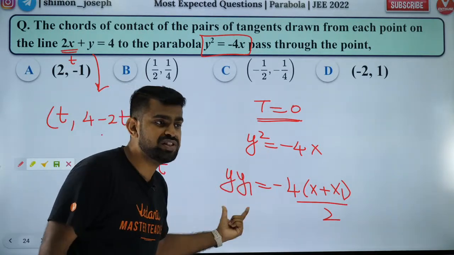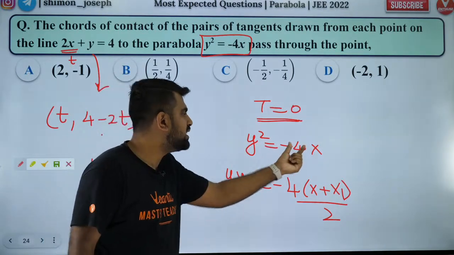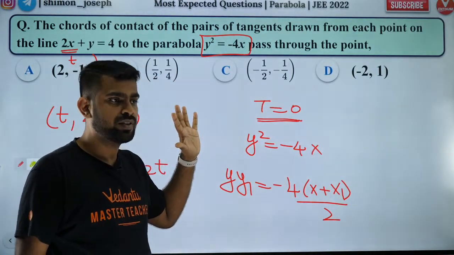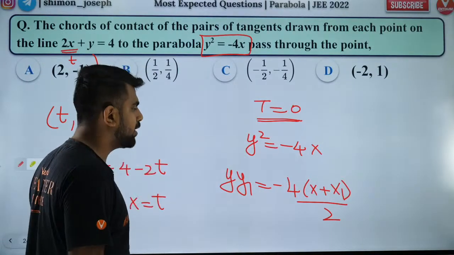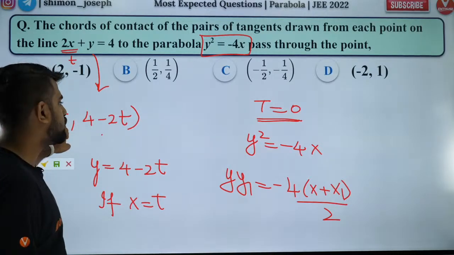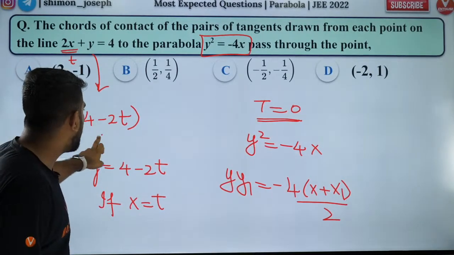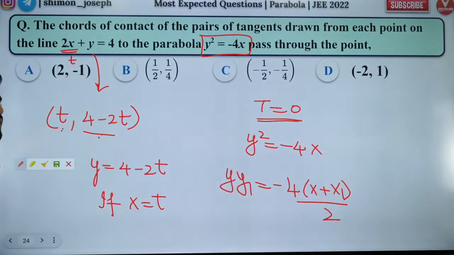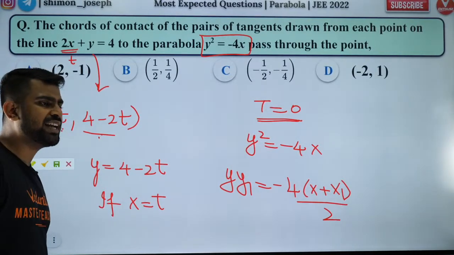Y square, you will change it as y y1. X, you will change it as (x plus x1) by 2. Are you all clear with it? Perfect. So now that's it, people. It's over. Because x1 is t, y1 is 4 minus 2t. So substitute and get the answer. You guys will finish it off.